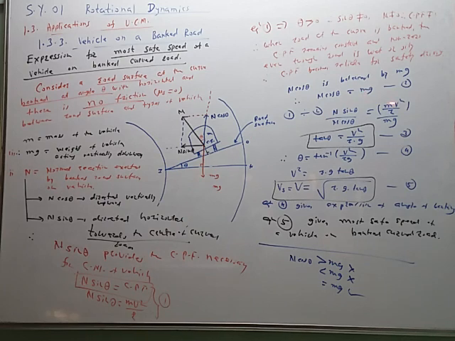So n sin theta is equal to mv square upon r, n cos theta is equal to mg. If we divide these, we get tan theta is equal to v square upon rg. So this is equation 1. So the angle of banking is given by taking tan inverse on both sides, so this tan will get cancelled. So theta is equal to tan inverse of v square upon rg. Equation 4 gives the expression for the angle of banking.